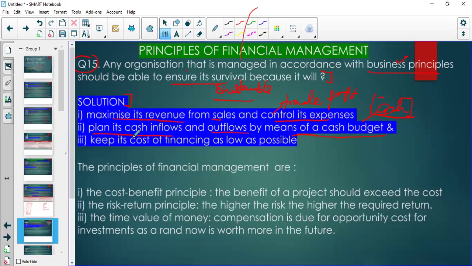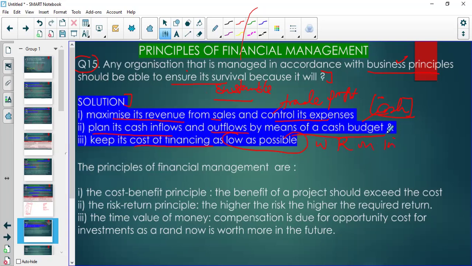And the other business principle is that the cost of financing, if we borrow and we have to pay back the people, should be as low as possible, while we maximize the return on the investments.